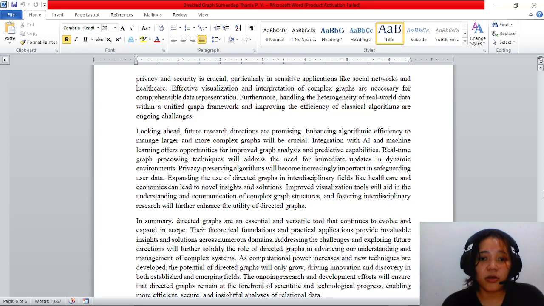Expanding the use of directed graphs in interdisciplinary fields like healthcare and economics can lead to novel insights and solutions. Improved visualization tools will aid in the understanding and communication of complex graph structures, and fostering interdisciplinary research will further enhance the utility of directed graphs.